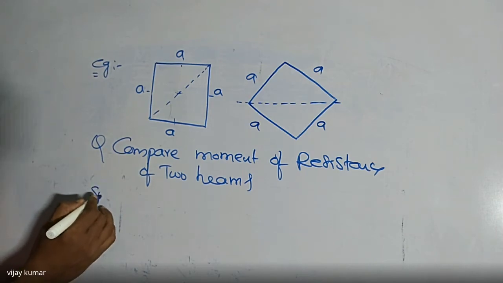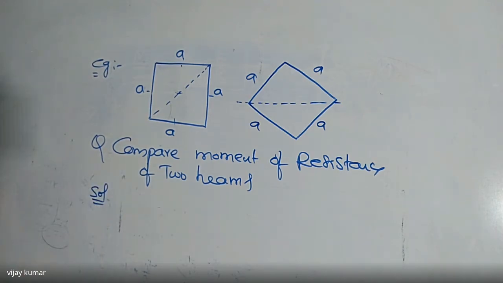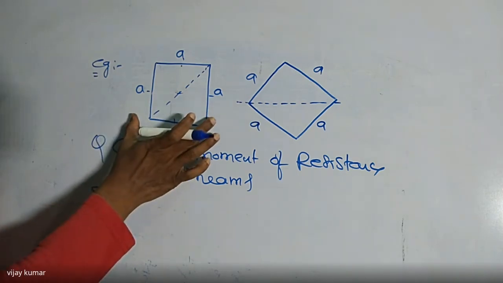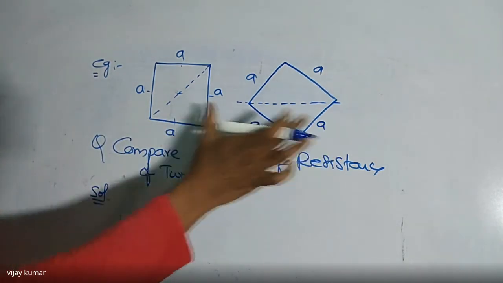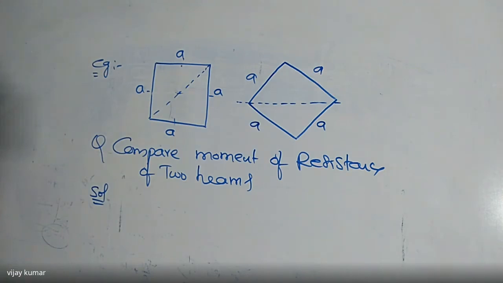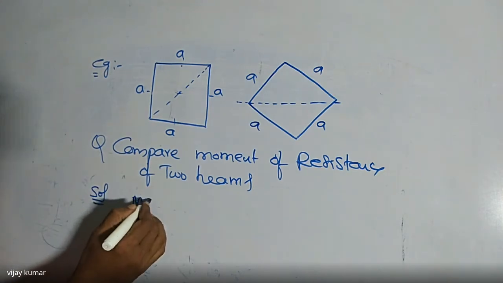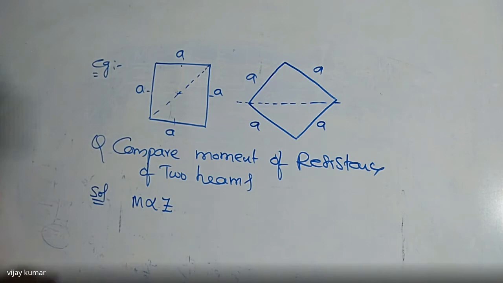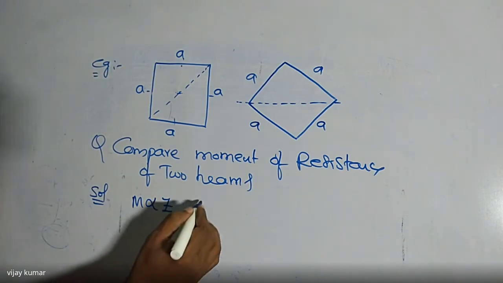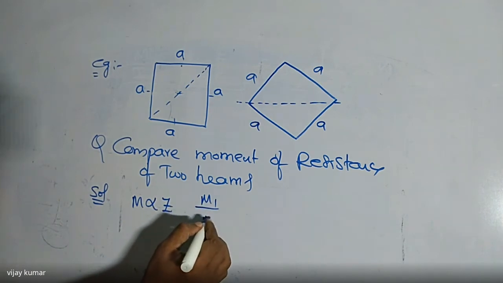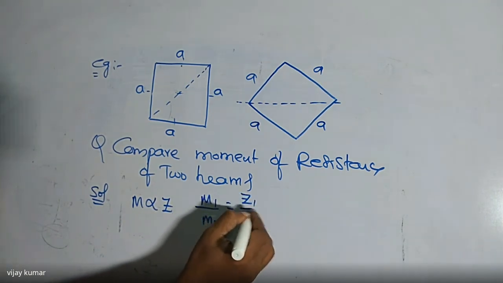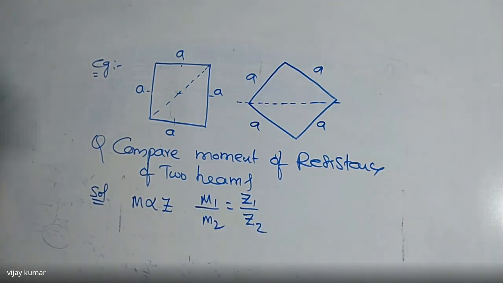So how to compare this one? Which one is more strong and which one is less strong when two beams are given? We are putting it like this. I'm going to write the relation: M is directly proportional to Z. This is the strength of the beam. I'm going to compare the two beams. So here, M1 by M2 is equal to Z1 by Z2.